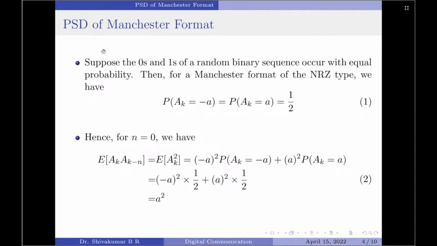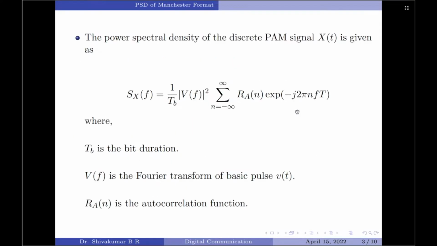We start by saying, suppose the zeros and ones of a random binary sequence occur with equal probability. Then the probability of occurrence of symbol 0, which is the probability of ak taking on the value minus A, is equal to the probability of occurrence of symbol 1, which is the probability of ak equal to plus A, is equal to 1 divided by 2. With that, let us now go on and solve for the autocorrelation function Ra of n.